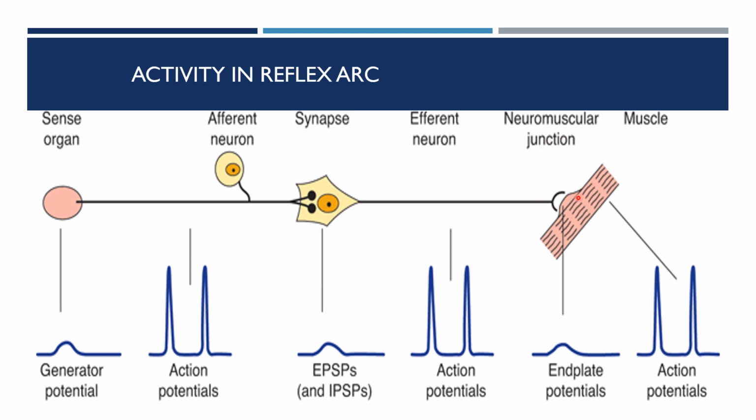And finally, in the effector organ, here it is the neuromuscular junction, we can see the end plate potential. And the muscle fibers can come up with the action potential. So this is how the reflex arc operates. At various levels, it will have various potentials. These are the different potentials that are obtained in the reflex arc, in short.